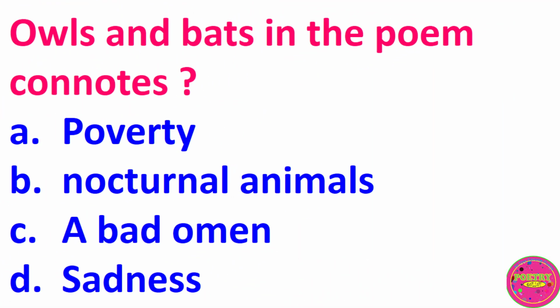Owls and bats in the poem connote A. Poverty, B. Nocturnal animals, C. A bad omen, D. Sadness. The correct answer to this question is C. A bad omen.